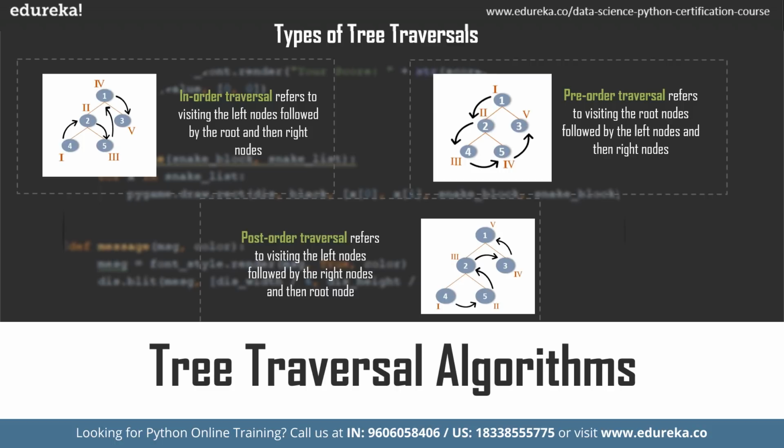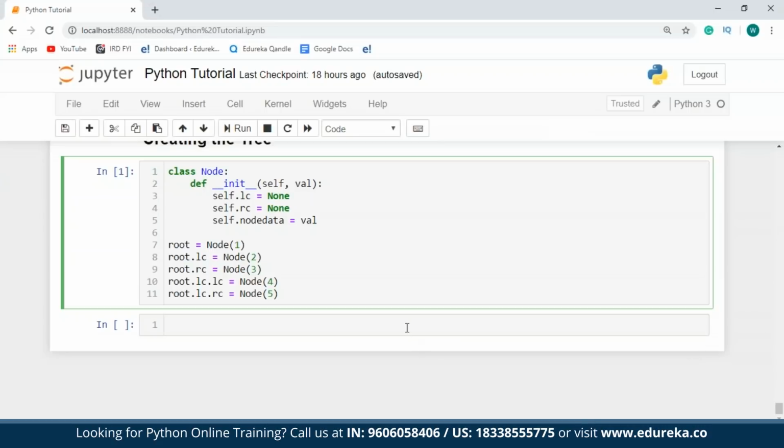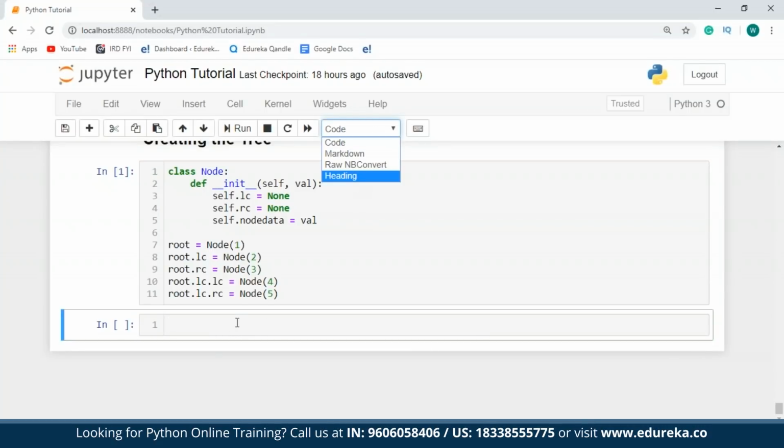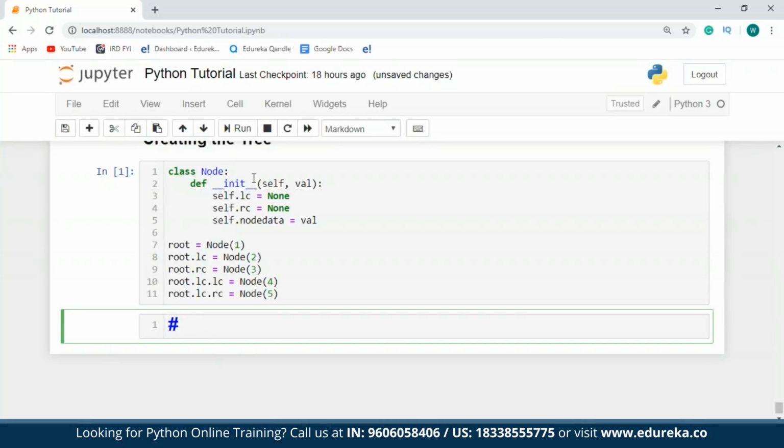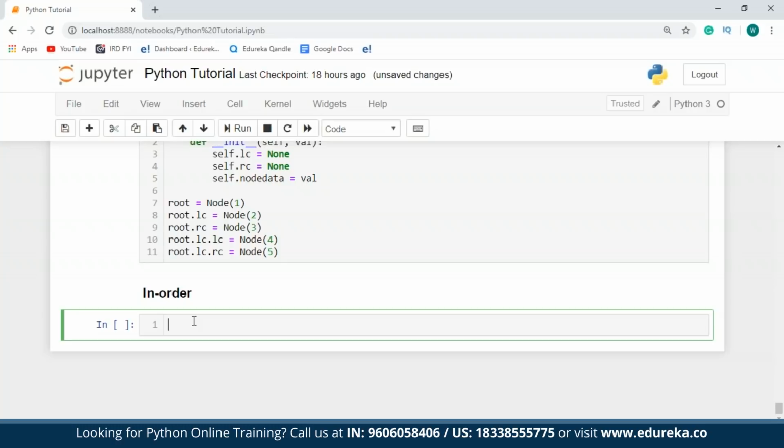In-order traversal refers to traversing the tree in such a way that you first visit the left nodes, followed by the root and then the right nodes. You begin your traversal from all the nodes in the left subtree, then move towards the root, and finally the right subtree. So if I have to implement the in-order traversal over here, I'll just create a heading. I'll say in order. Since I have my base tree already created over here, all I'm going to do is just define the in-order function. So the first step of in-order traversal will be to traverse through the nodes present in the left subtree. Then at step 2, I'll have to visit the root and finally the right subtree.